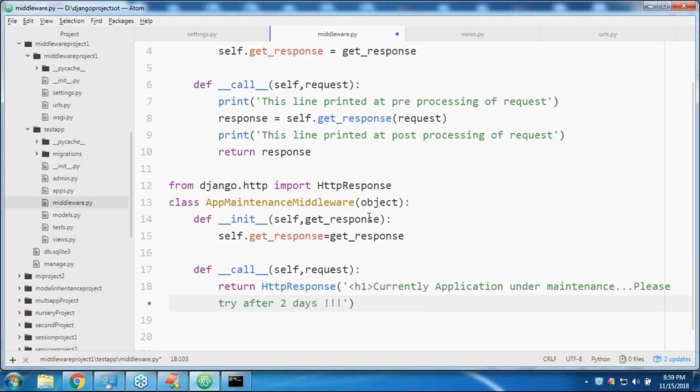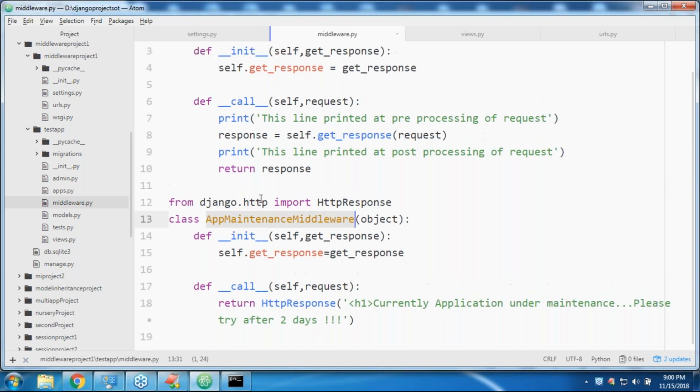So now this is the middleware I want to configure, to provide responses saying the application is currently under maintenance. That's all that's required, right? So take a bit of very special care about this terminology. Where do we have to configure this middleware, can you please tell? We have to configure it in settings.py, the same place as the test middleware.